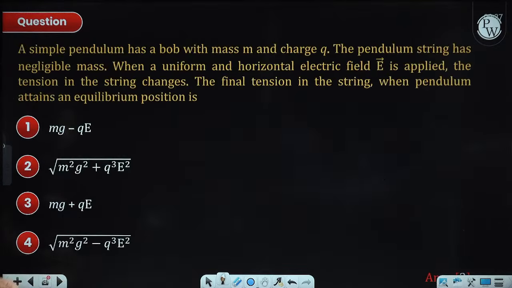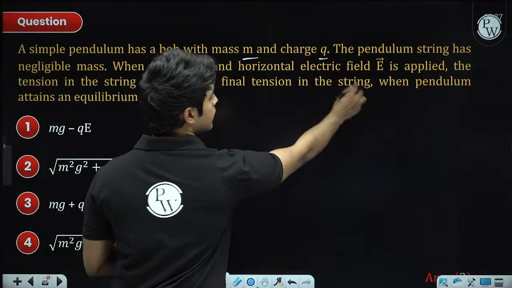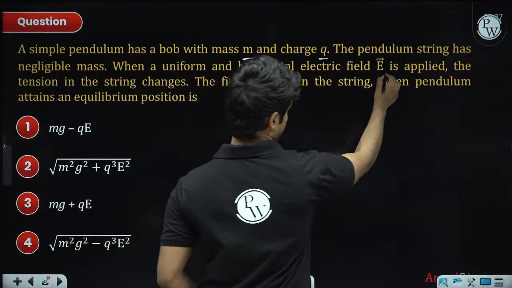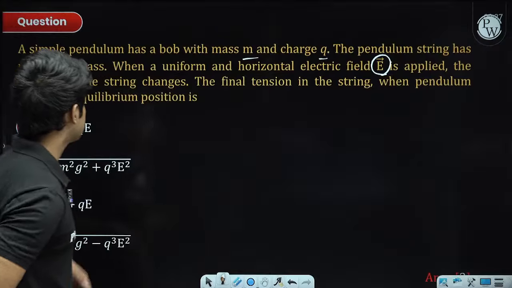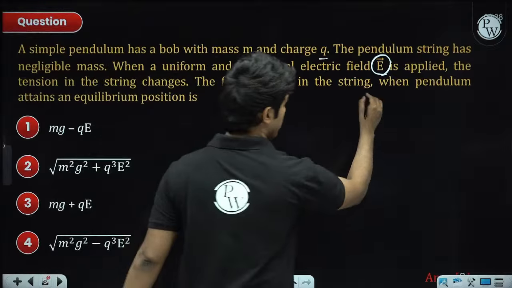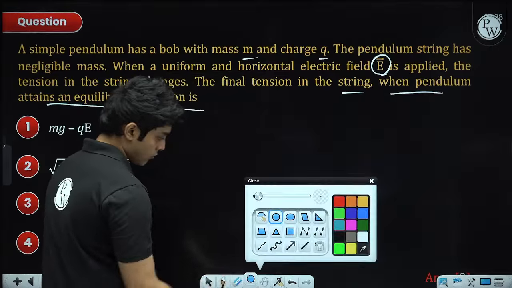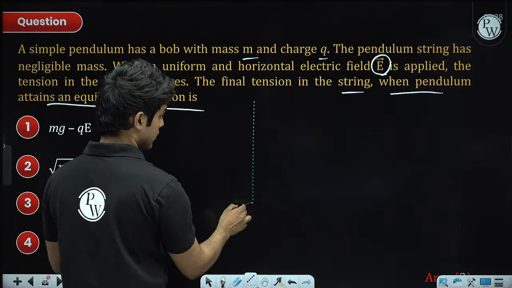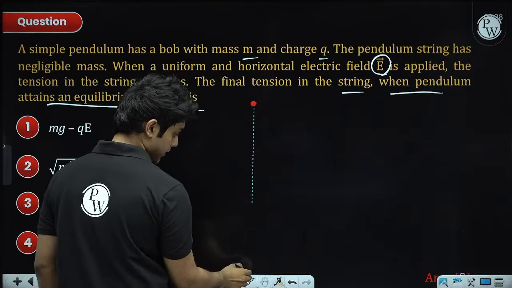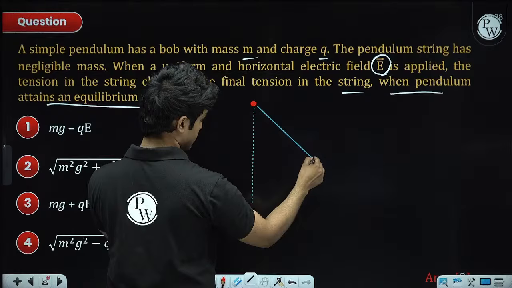Next, a simple pendulum bob with mass m and charge q. The pendulum string has negligible mass, and a uniform and horizontal electric field is applied, so the tension in the string changes. The final tension in the string when the pendulum attains an equilibrium position is what we need. After the electric field is applied, the bob will shift its position. We need to find the final tension. So let's say the electric field is to the right, so the situation will be something like this.